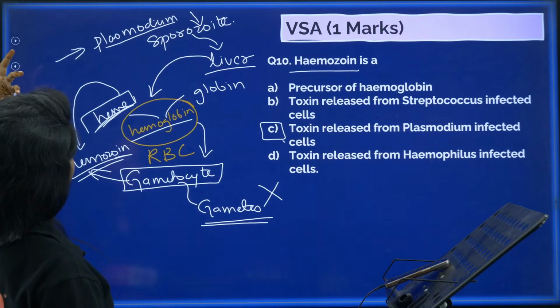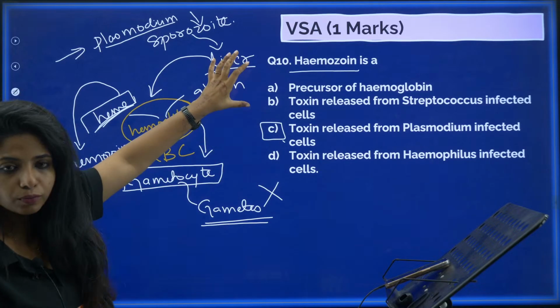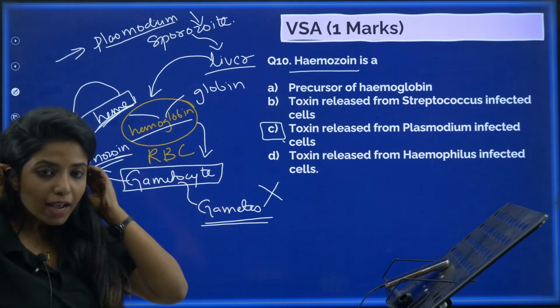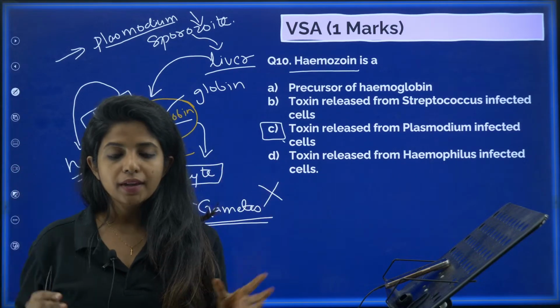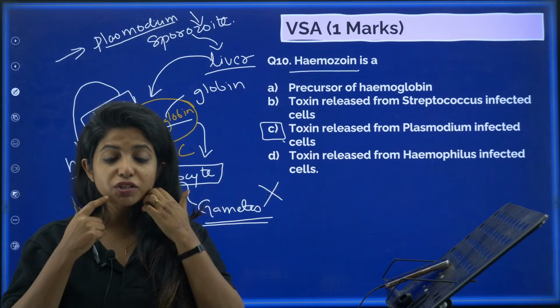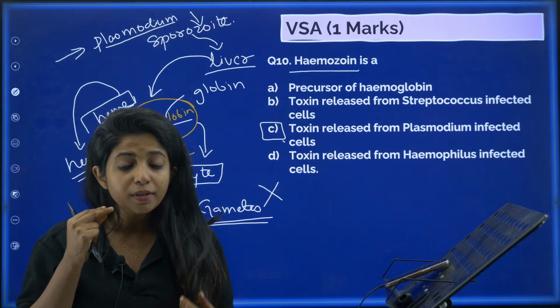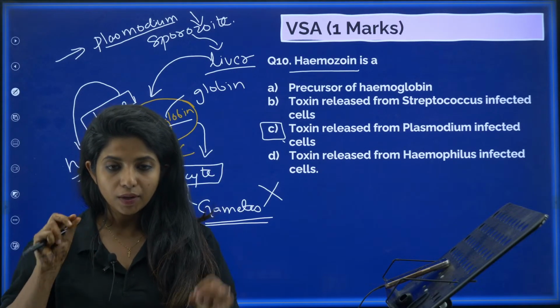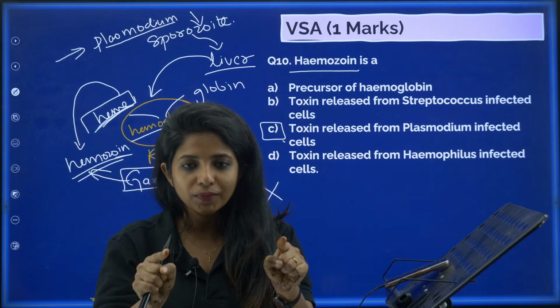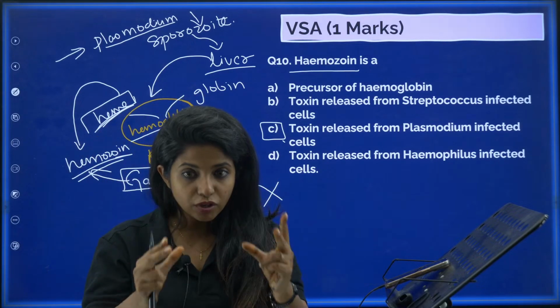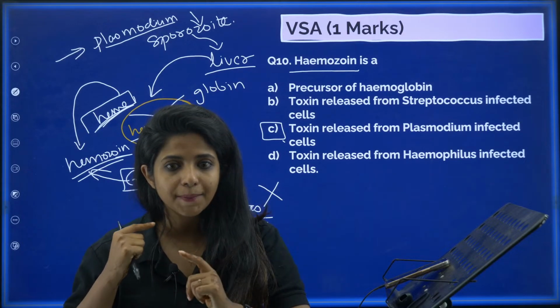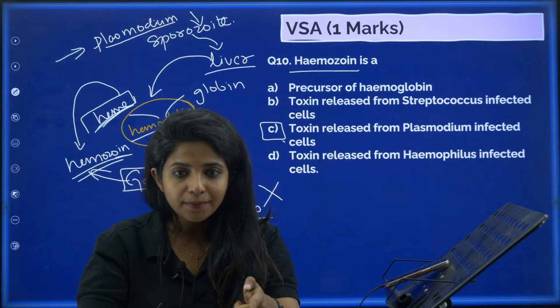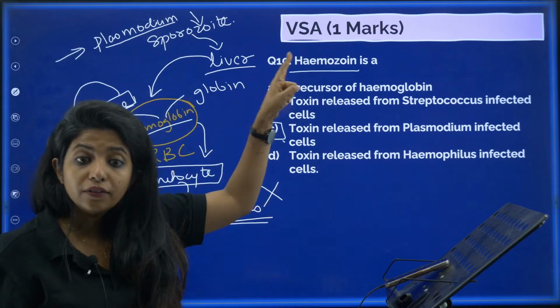Listen to me carefully, okay? Plasmodium. This is a story. It will take 2 minutes, but you have to listen to me carefully. So I am a mosquito. In the mosquito's saliva, the Plasmodium is there in sporozoite stage. Okay, I bit you. When I bit you, the saliva is transferred. And in my saliva, what is there? Sporozoite is there. This sporozoite will get into the blood. From the blood, it will directly go to the liver first.